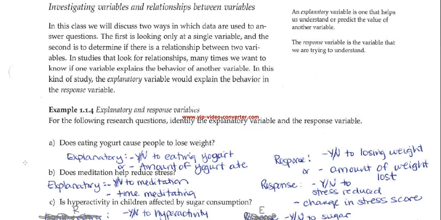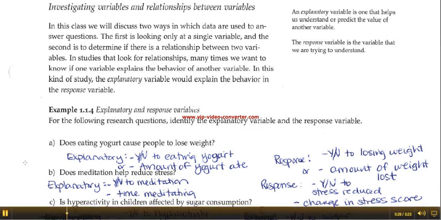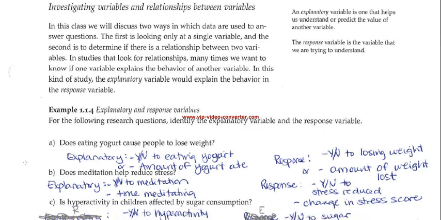So here is a quick example. The question is, does eating yogurt cause people to lose weight? We're trying to see if eating yogurt affects weight loss. And so eating yogurt would be the explanatory variable. That might be yes, no, do you eat yogurt, or the amount of yogurt. So we're not looking here if it's quantitative or categorical. The response then would be weight loss. Yes, no to losing weight, or the amount of weight that's lost. So the relationship is the yogurt eating affects the weight loss.